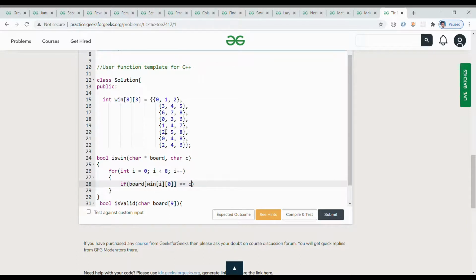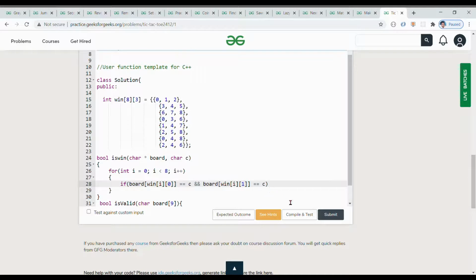What is c? C is o or x. Okay, and in all three places we want 0 or x, whichever it is. So I'm copying this part, Ctrl+C and Ctrl+V, but instead of 0, there is 1.